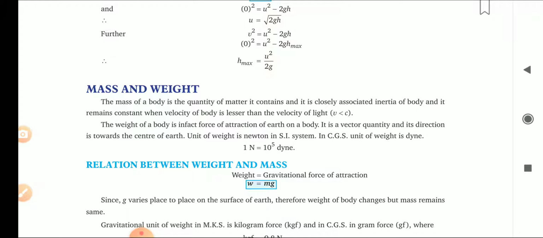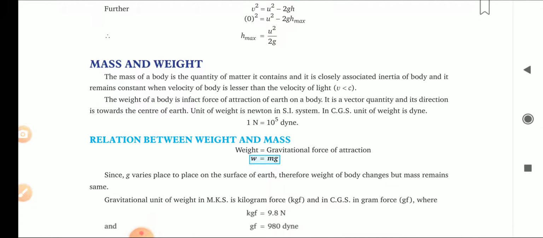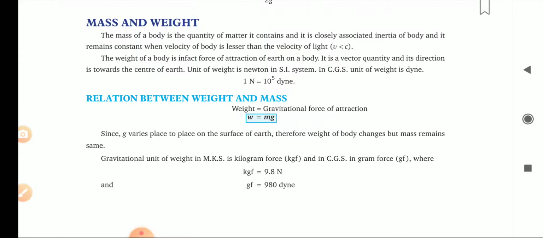Now, the relation between weight and mass. Weight equals mg. Weight is denoted by kilogram force, which equals 9.8 Newton, and gram force equals 980 dyne.